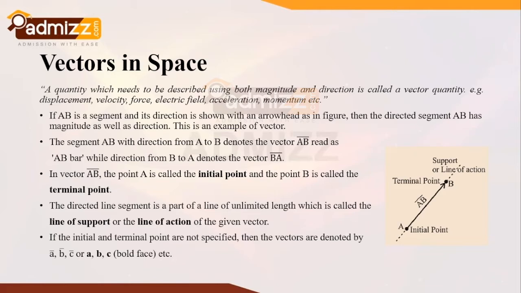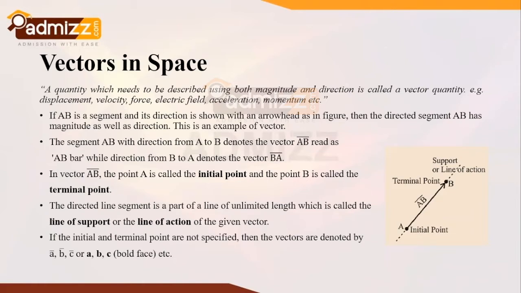So let's get started. As regards the fundamentals of vectors, we already know pretty well that a quantity which requires both magnitude and direction to be described is called a vector quantity. For instance, displacement, velocity, force, electric field, acceleration, momentum, etc. are all vector quantities. That is, they require the magnitude as well as the direction for a proper description.